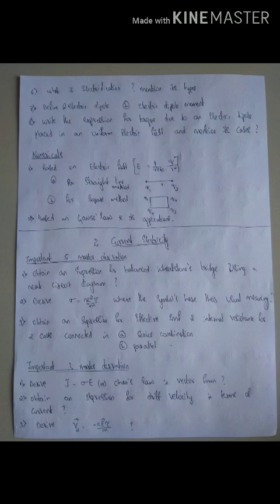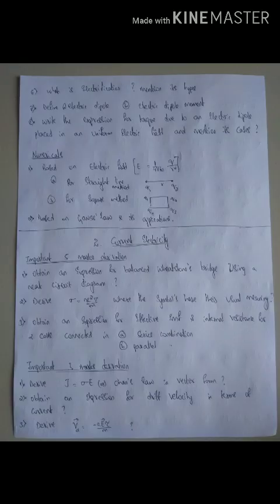The numericals which you have to focus on in the first chapter: you have to find out the electric field due to 2 point charges placed along a straight line, or you can expect a problem on the square based problem, that is 4 charges or 3 charges located at the 3 corners of a square. You have to find out the electric field at the 4th corner, otherwise they will ask you to find out the net electric field at the center or any one of the corners. This is with respect to the first chapter.